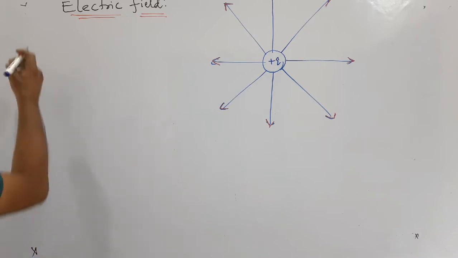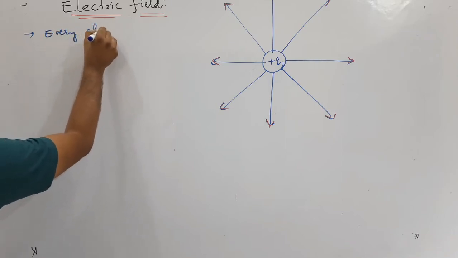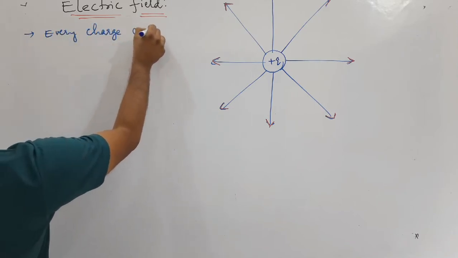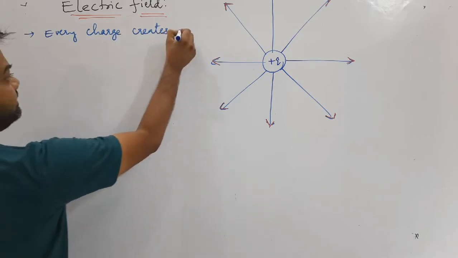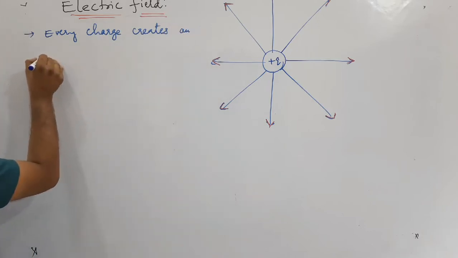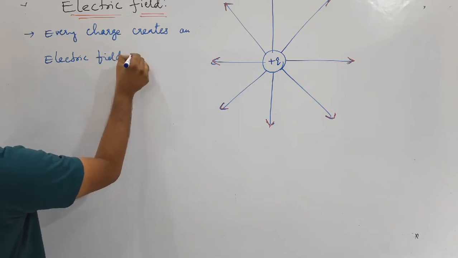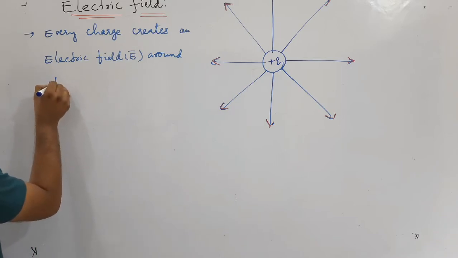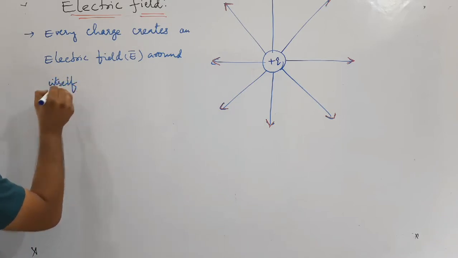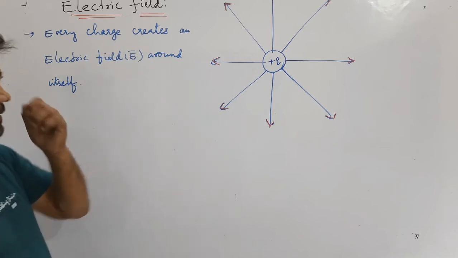First, we will write that. The first point: every charge creates an electric field around itself. This is what we have, the electric field. Like this we can define it.